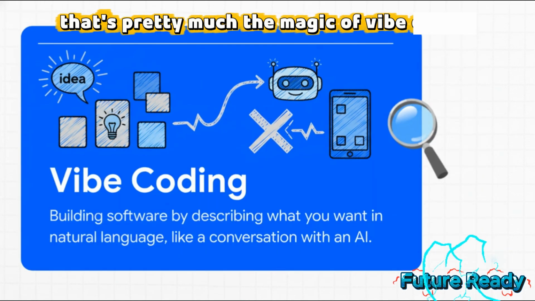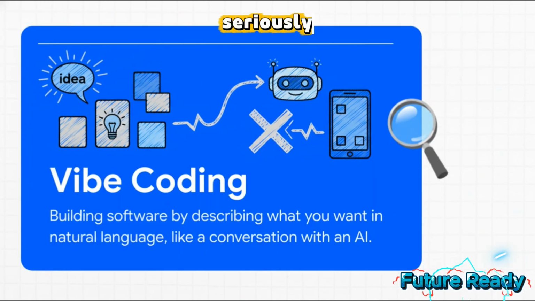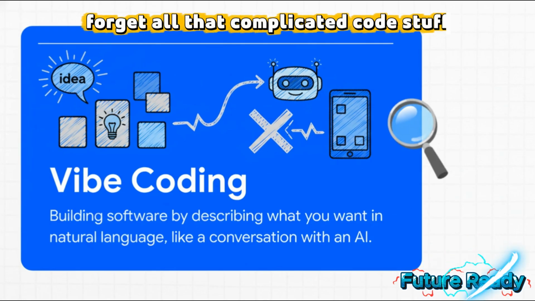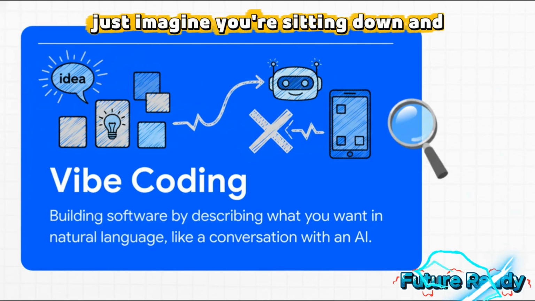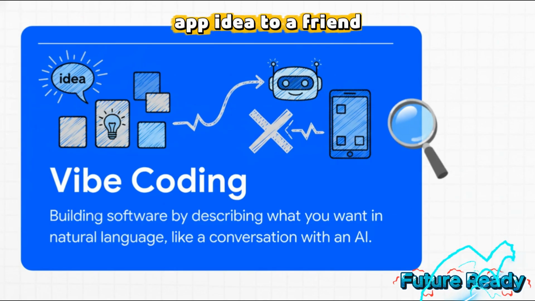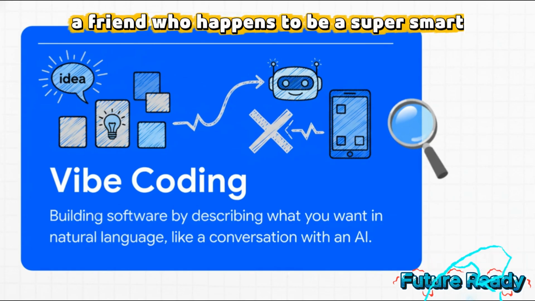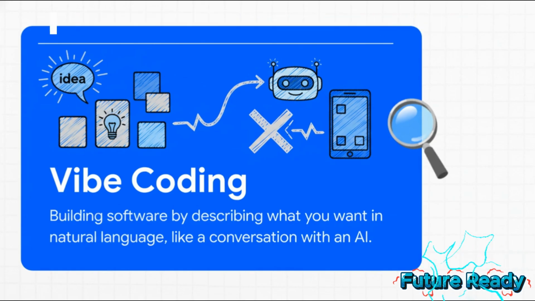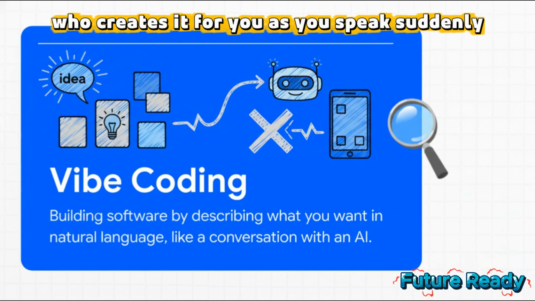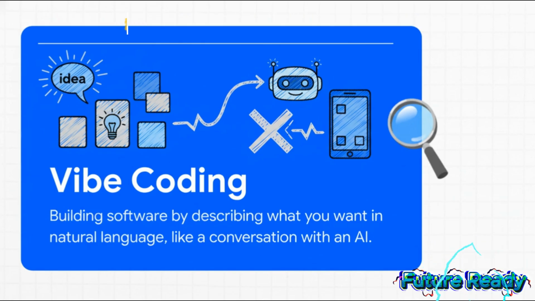That's pretty much the magic of vibe coding. Seriously, forget all that complicated code stuff. Just imagine you're sitting down and describing your app idea to a friend. A friend who happens to be a super smart, lightning-fast builder who creates it for you as you speak. Suddenly, that barrier between your idea and a real working thing just melts away.